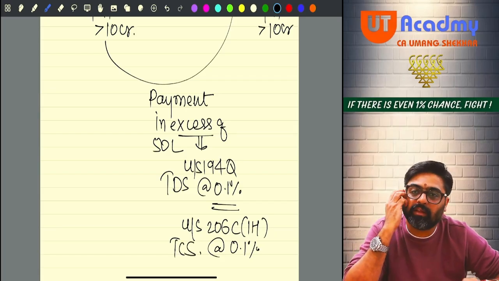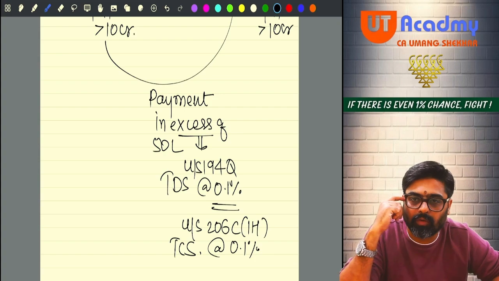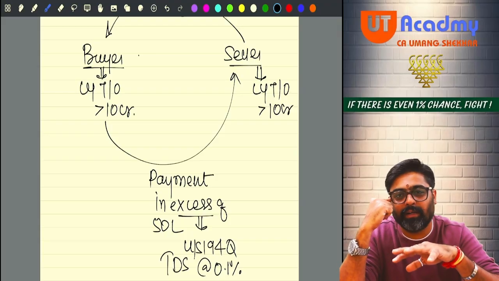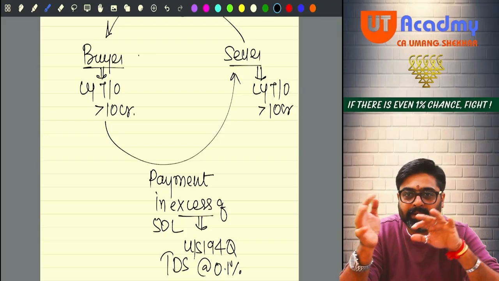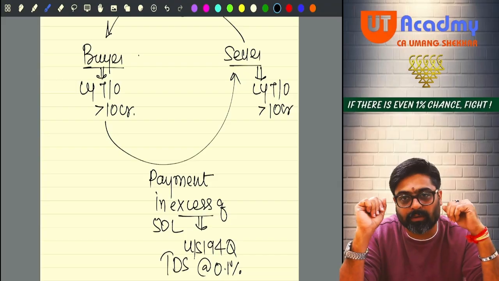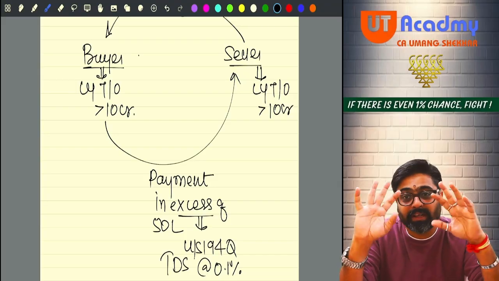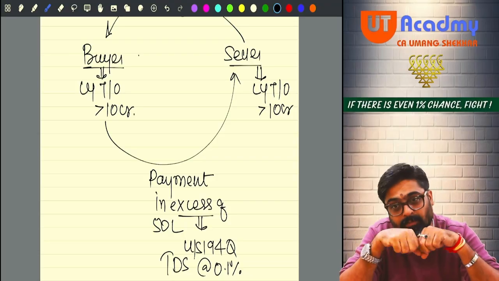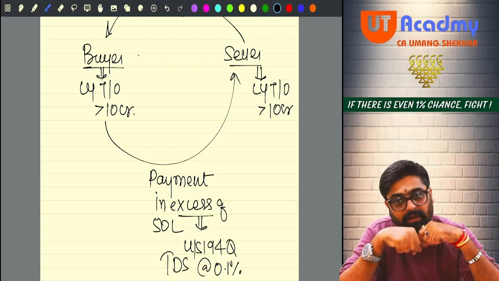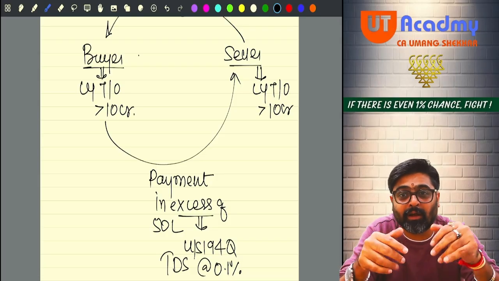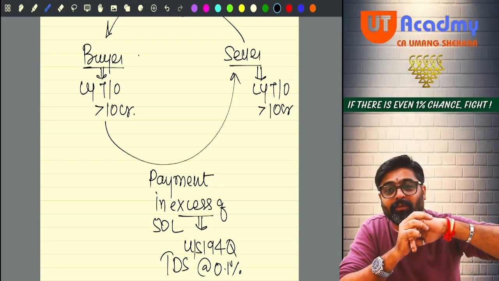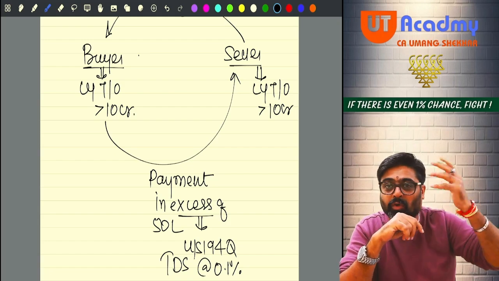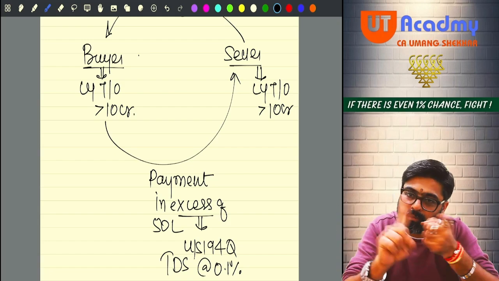Now what will happen? On the same value, I will deduct TDS and I will give you the money. And on the same amount, you will say, no sir, don't deduct TDS. Rather, I am supposed to collect. So pay me the full amount and along with that pay 0.1% extra. Whereas I am telling you, no. Whatever amount I am supposed to give you, from that I am supposed to hold back 0.1% and give it to the government. You are saying, no, sir, it is not like that. Whatever amount you are supposed to give me, give it fully, but along with 0.1% because the government has told me also to do that. We both will fight now.